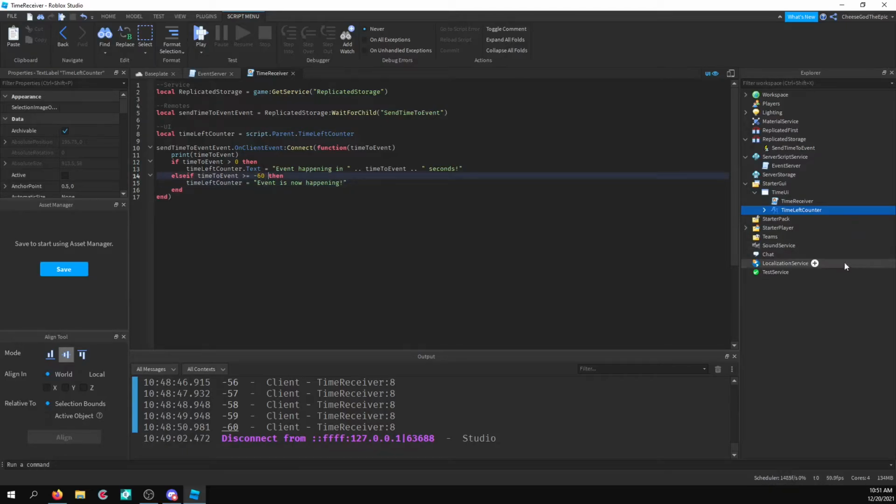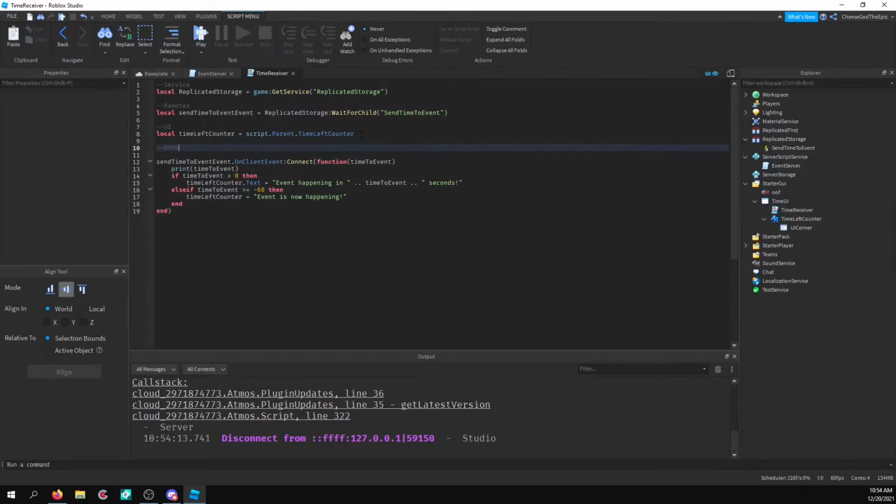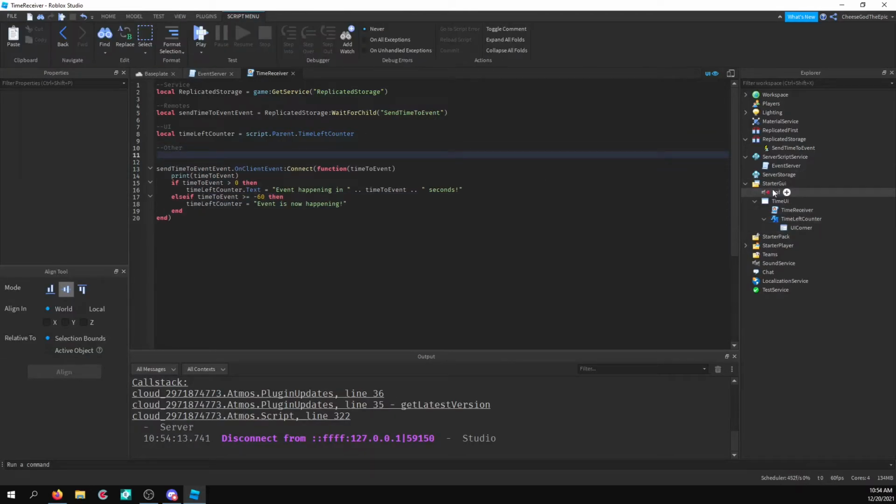And then what I'll go ahead and do is just find some song. Alright, so I'm back now, and I just got the oof sound, and after dealing with some technical difficulties, I actually accidentally muted Roblox Studio, which is my fault. I thought it was broken or something. But yeah, I'm going to get this sound here.